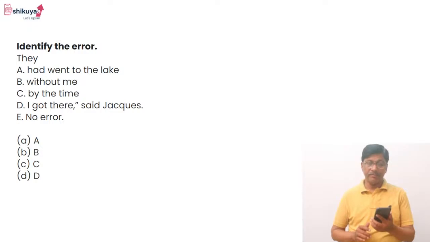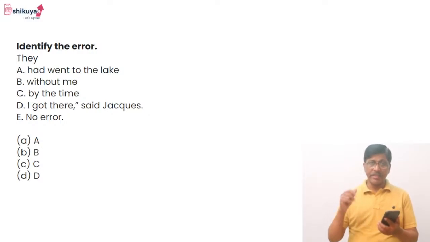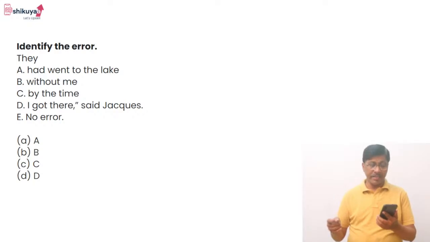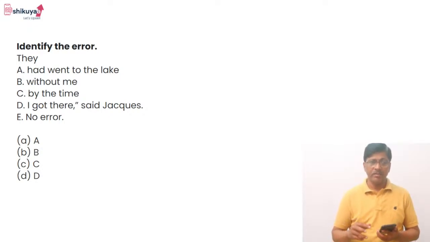Identify the error. Now, this is again a spotting errors or error identification question. The sentence is, they had went to the lake without me by the time I got there, said Jacks. Option E, no error. Do you find any mistake here?